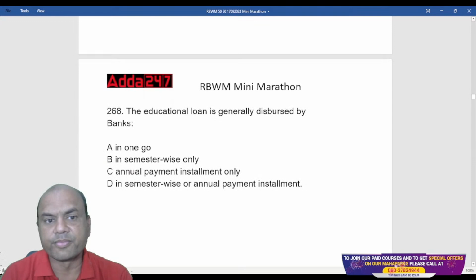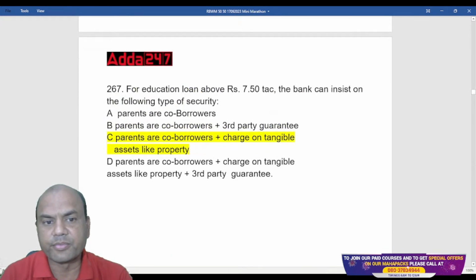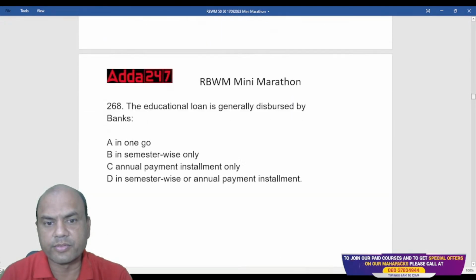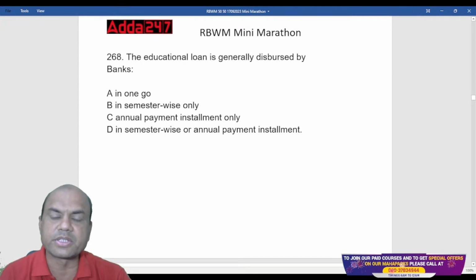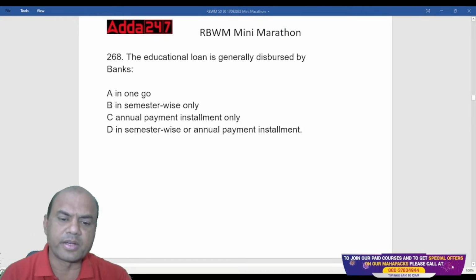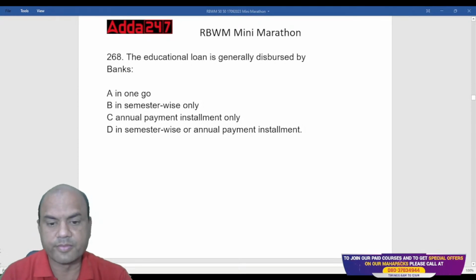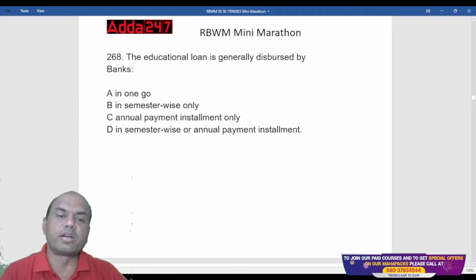Next one. The education loan is generally disbursed by banks in one go, semester wise, annual payment installment, or semester wise or annual payment installment. So how is the education loan disbursed? This is generally for foreign. How is it disbursed? Type fast in the comment section.